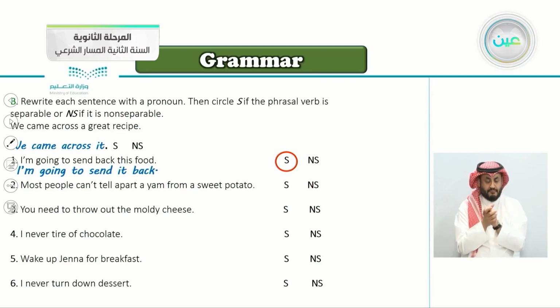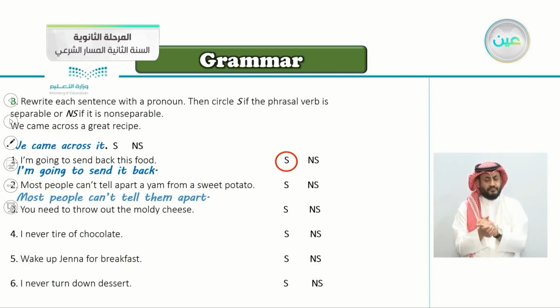Number two, most people can't tell apart a yam from a sweet potato. So how do we rewrite this with a pronoun? We say most people. Yes, very good. Most people can't tell them apart. So I think you have the answer here.